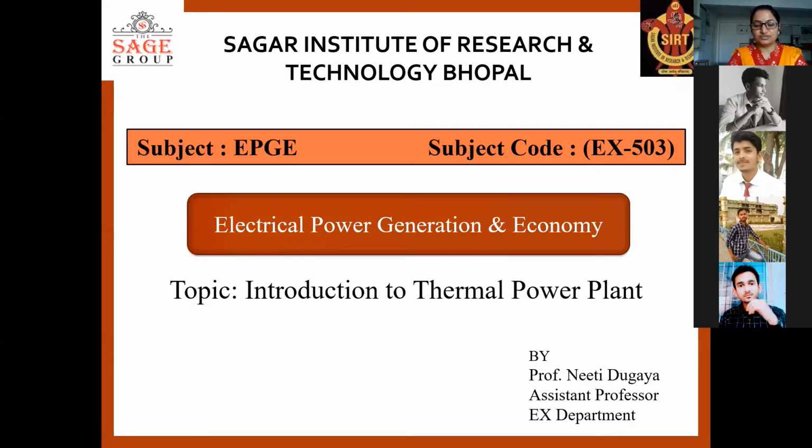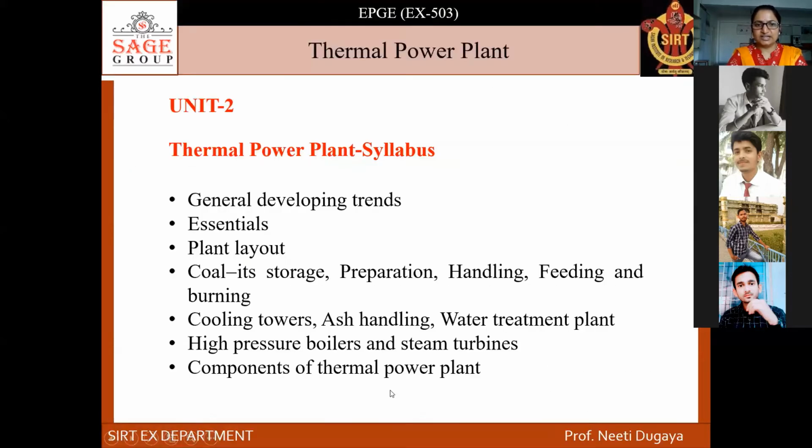So this is Unit 1, Unit 2, and this is Lecture 1 of Unit 2. Let's move to the next slide. We need to understand the syllabus. In Unit 2, you have the thermal power plant syllabus: general developing trends of thermal power plant, essentials of power plant, plant layout, coal, its storage, preparation, handling, feeding and burning, cooling towers, ash handling, water treatment plant, high pressure boilers and steam turbines, and components of thermal power plant. This is what we have to discuss in Unit 2.